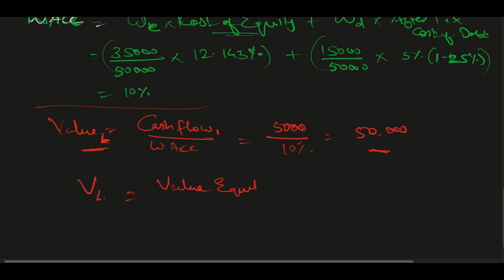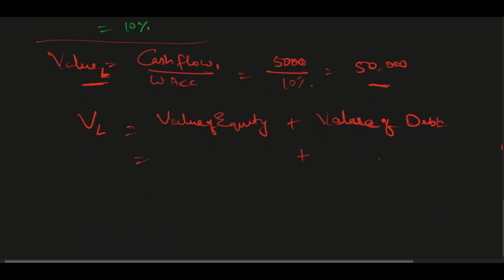So the value of the levered firm is equal to value of equity plus value of debt. So how do I find out the value of debt now? Value is equal to cash flow by WACC.